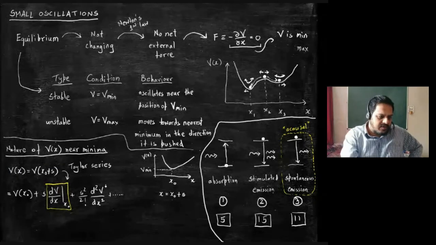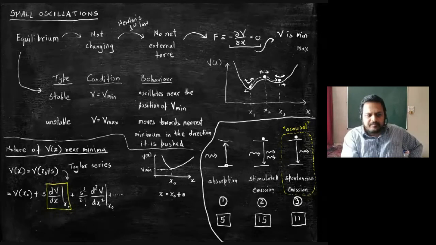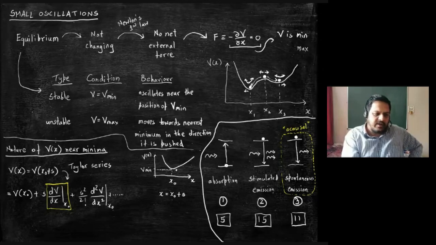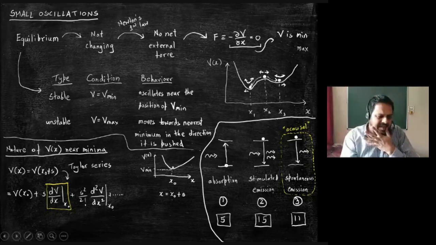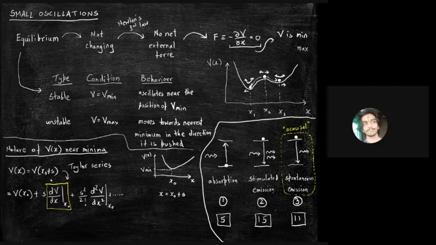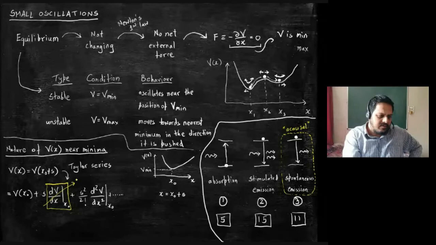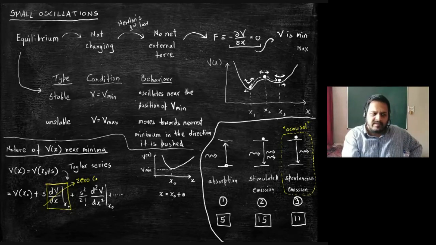All these things have to be evaluated at x naught. Geometrically, it is a slope. What is the slope of v, tangent to v at this point? It's going to be a flat line, so slope is 0. So dv by dx will be 0 when evaluated at x naught because x naught is the minimum position. Everyone agrees with this? Yes, sir. So this term is going to be 0 due to the nature of the potential.